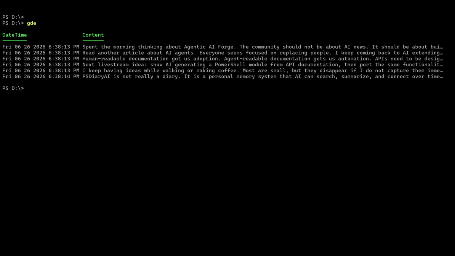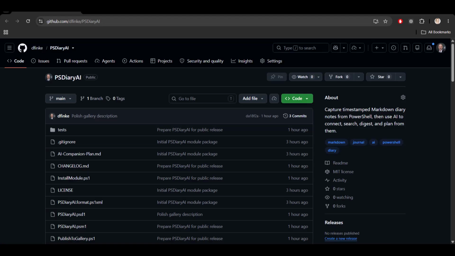So I built something incredibly small. One PowerShell command to capture a thought, then let AI connect it to everything else I've been thinking. This is PSDiaryAI. It's open source, it's just PowerShell, and everything is stored in a plain markdown file.